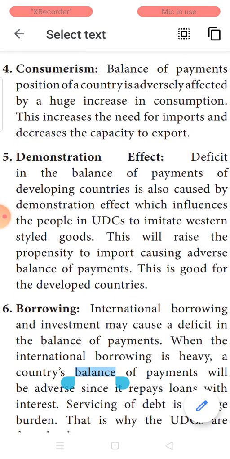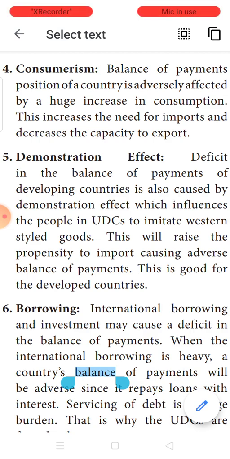See, the balance of payment position can also be affected where in a few countries the consumption itself will be very high. When will consumption be very high? When the population of the country is very high, consumption will be high. Or when the country's consumption pattern itself is on the higher side, they don't save anything, whatever income is earned is being spent. For such countries the consumption will be high.